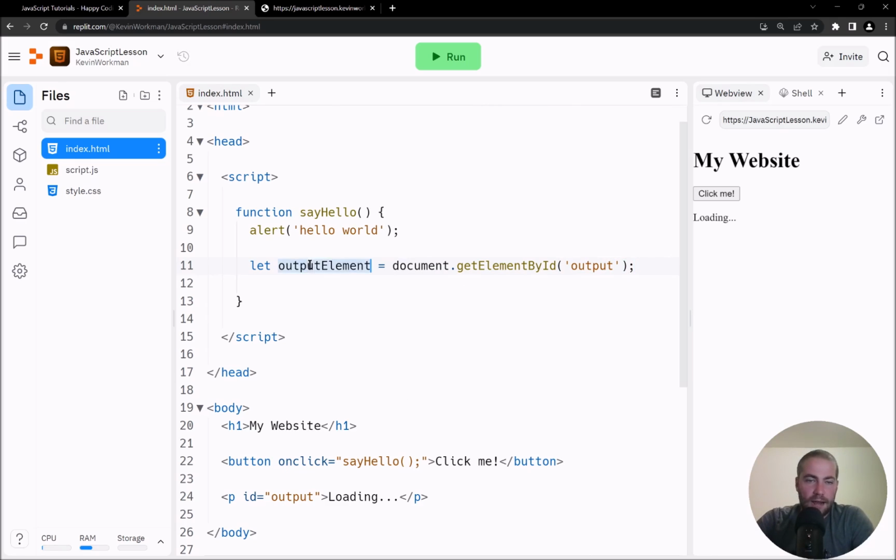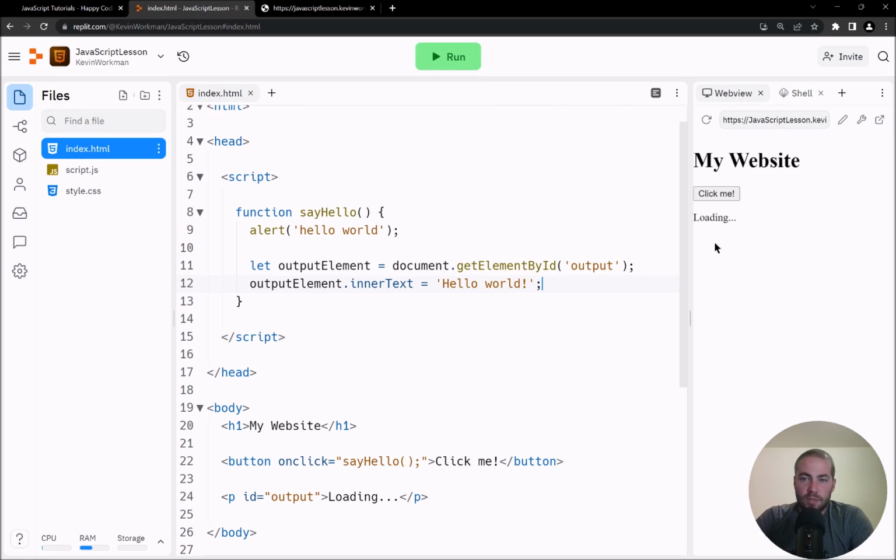And now I have the output element. So in my JavaScript, I am now referencing this p tag, and I can do a lot of different things with it, and I'll talk about how to find those things in a second. But for now, I'm going to say outputElement.innerText equals hello world, and I'll close that out with a semicolon. So this is using the output element, and that output element has a variable inside of it, we'll call it, called innerText, and I can set that to hello world. So let me run this and let's see what happens.